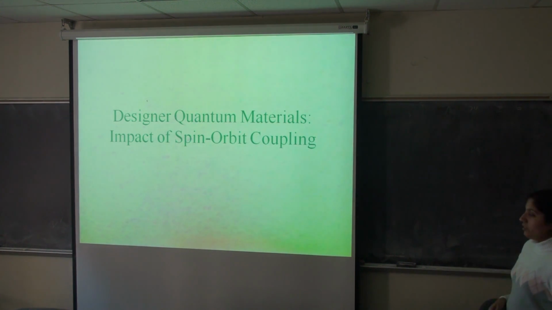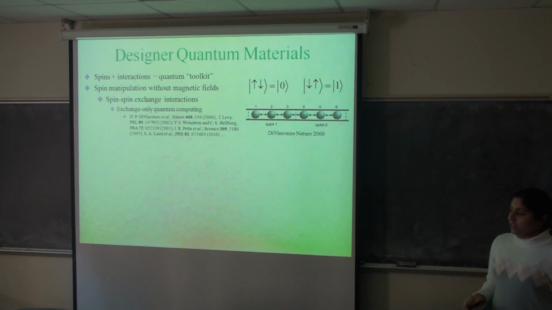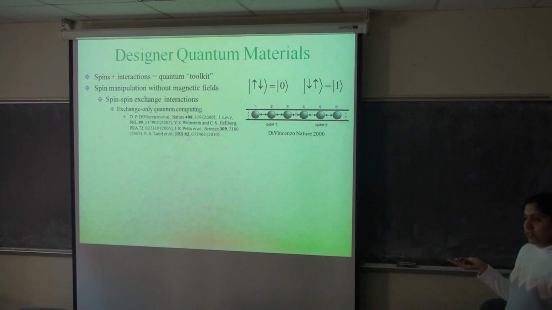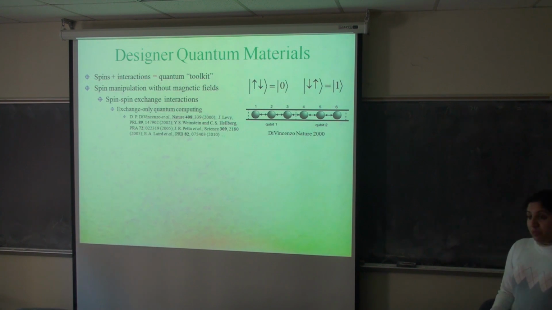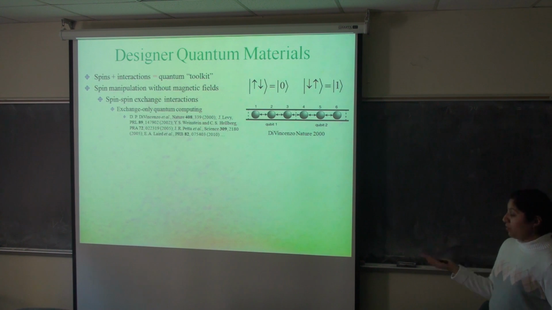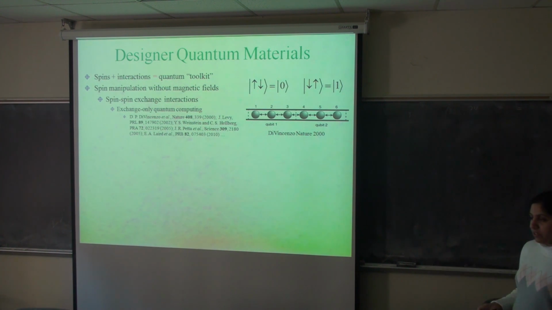So now we turn to the second part of the talk and the spin-orbit interaction. So we've seen that spins and their interactions can be thought of as naturally existing elements of a quantum toolkit for the construction of these designer quantum materials. And one of the features that emerges in these types of constructed systems is that we can manipulate spins without having to apply magnetic fields. And we've already seen examples of this for the case of multi-spin qubits and spin-spin exchange interactions.